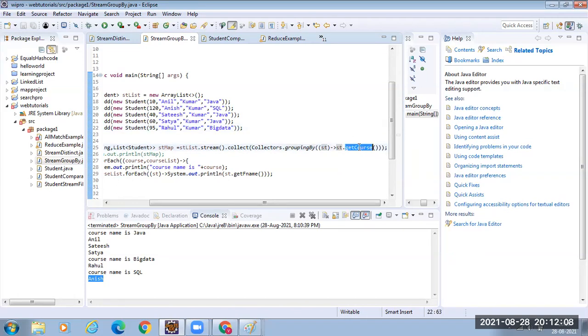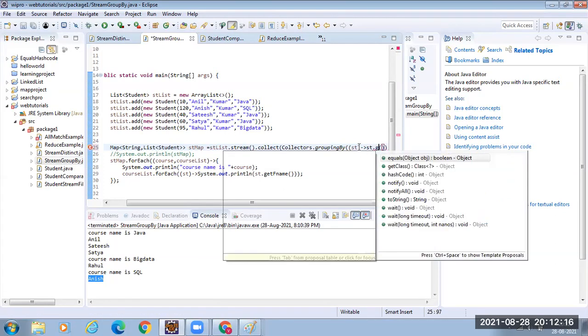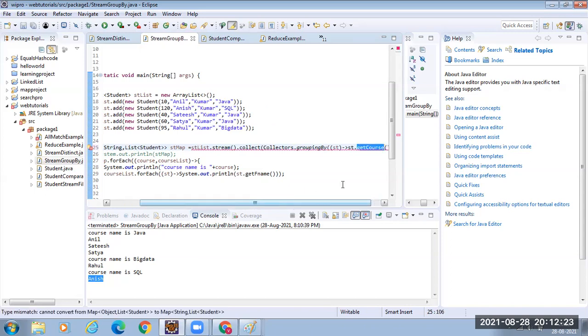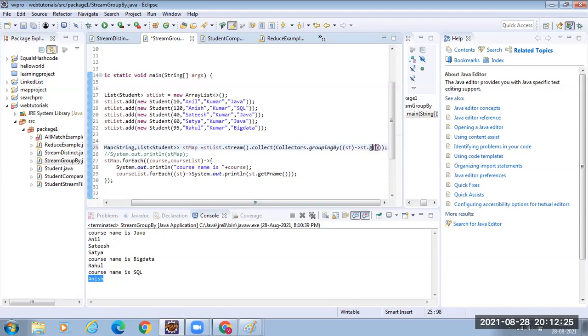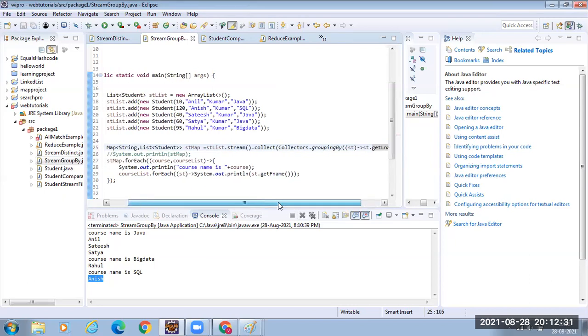See, we will change this. Instead of getCourse, we will see, okay, I will make it last name. Tell me how many you will get as output.